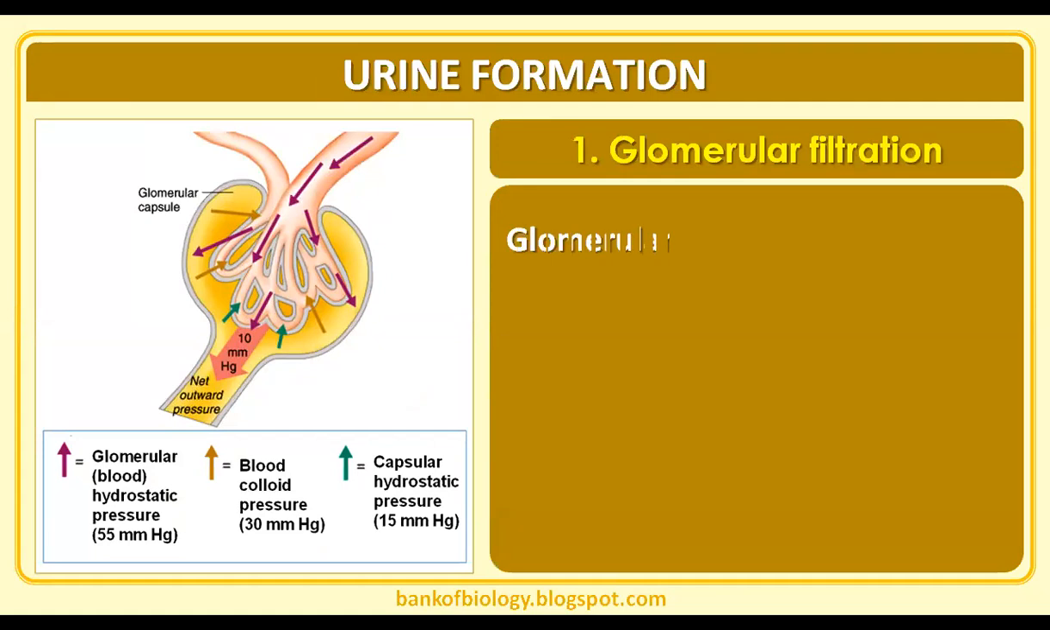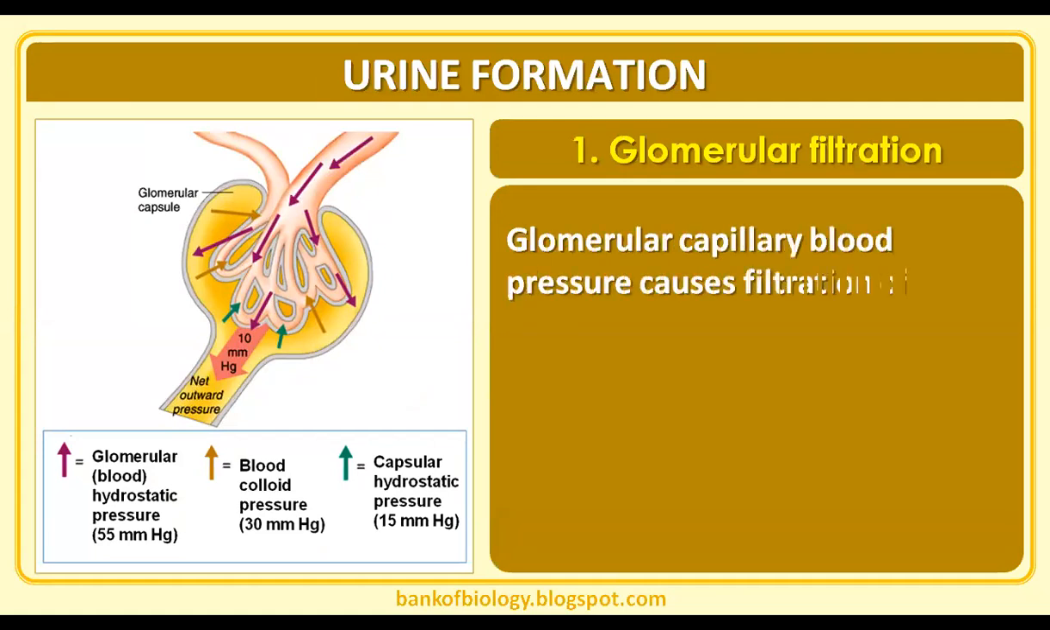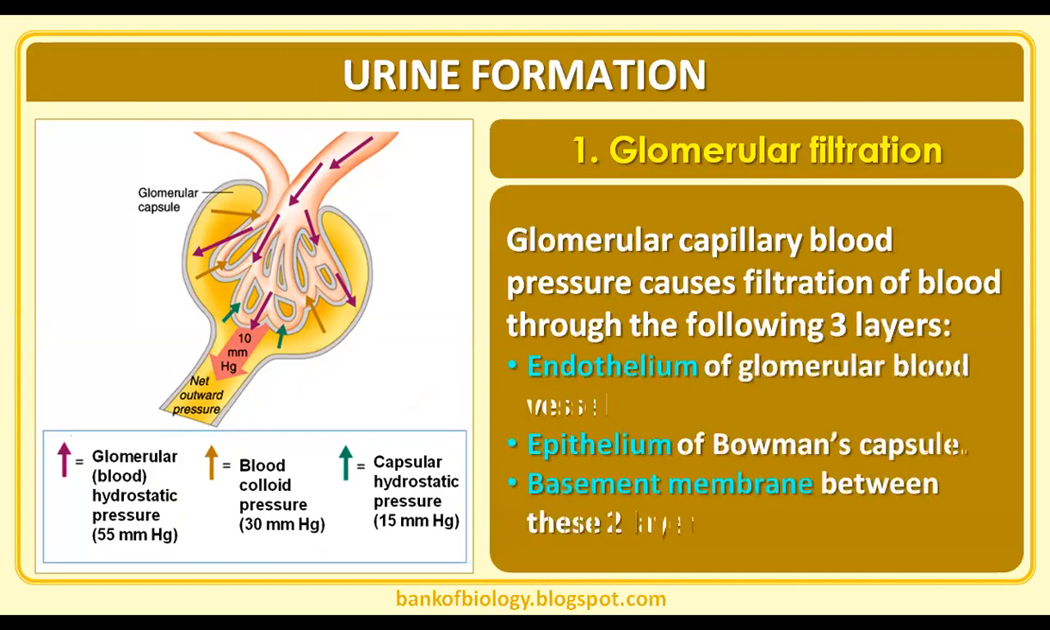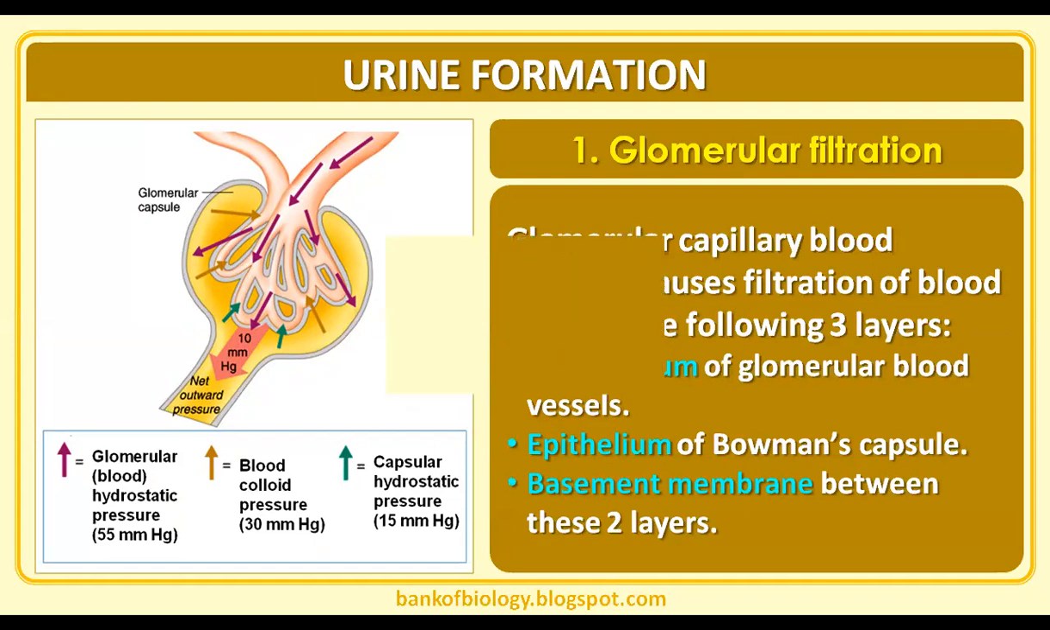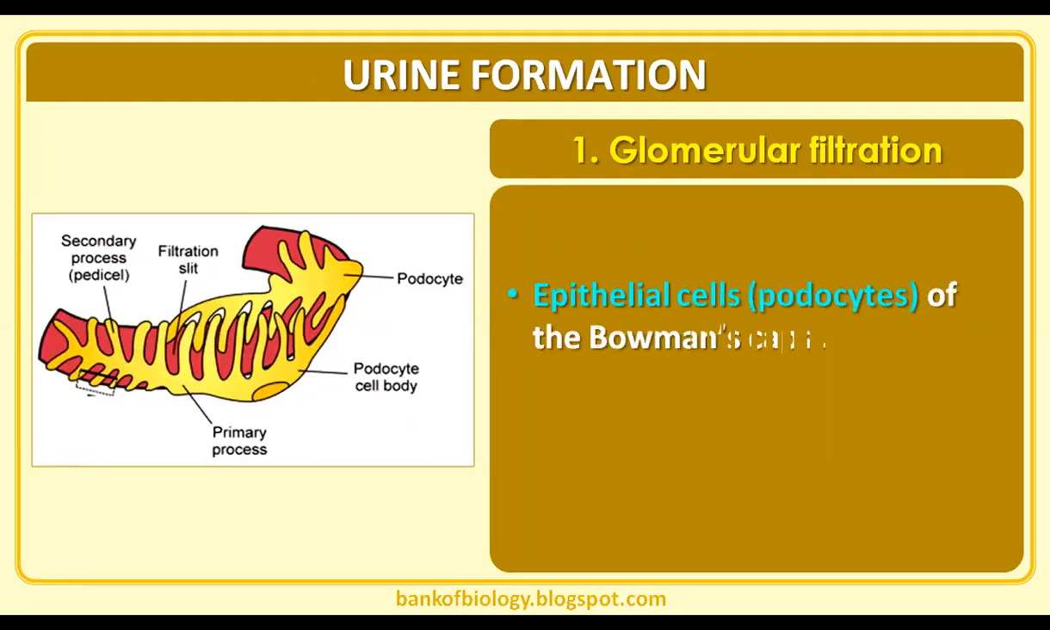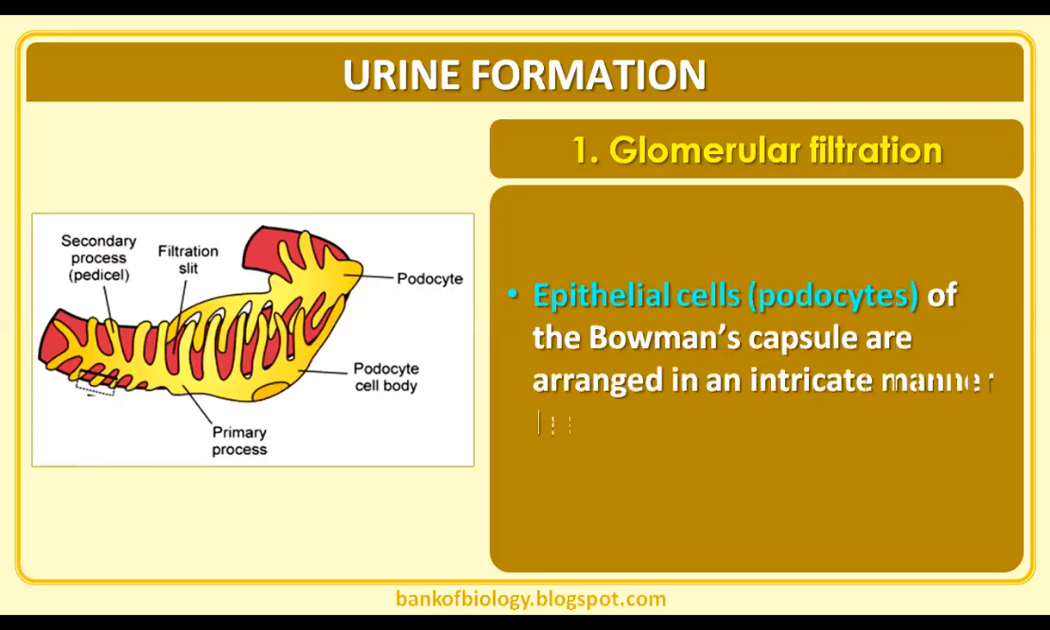So first of all, glomerular filtration. The glomerular capillary blood pressure causes the filtration of blood through three layers: the endothelium of the glomerular blood vessel, that is simple squamous epithelium; the epithelium of the Bowman's capsule, that is also simple squamous epithelium. In between them, a basement membrane is present. So similar to alveoli, but we have some anatomical and histological differences, like the filtration slits are present.